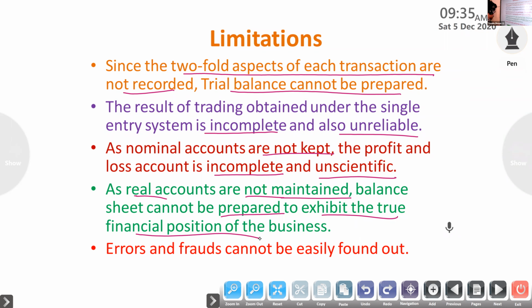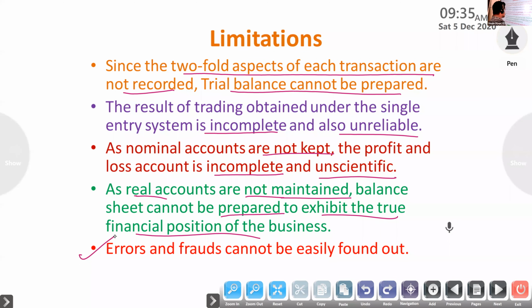The limitation is very easy. If you are following the single entry system, we can't prepare the trial balance, the trading and profit and loss account, or the balance sheet. Then errors and frauds cannot be easily found out. If any errors and frauds are there, we can't easily find them under the single entry system. But in the double entry system, we studied rectification of errors, so we can rectify. Here, in the single entry system, we can't easily find out errors and frauds.